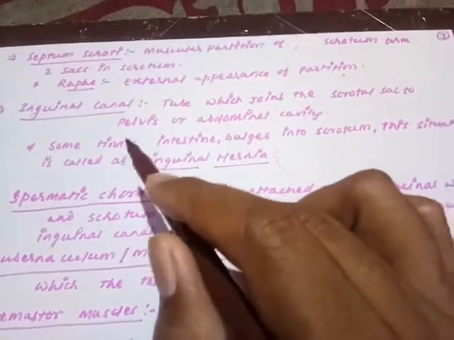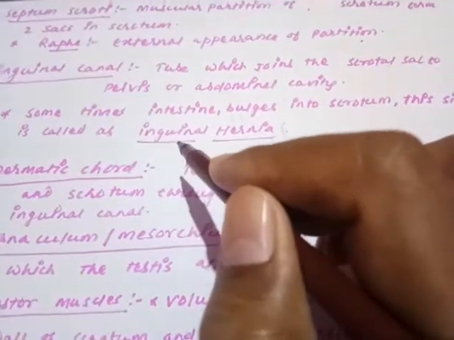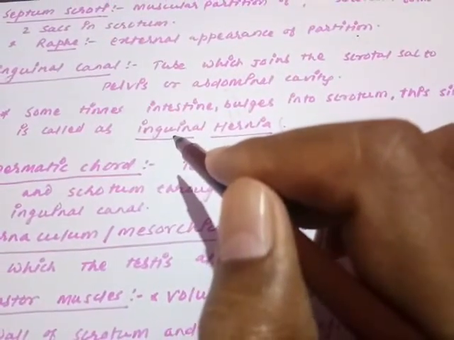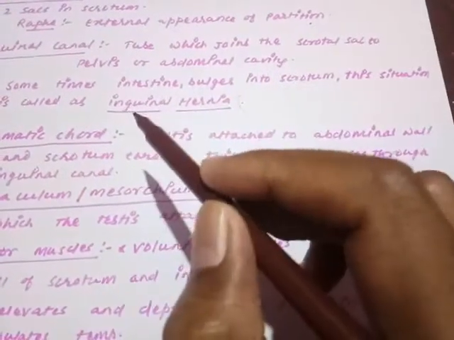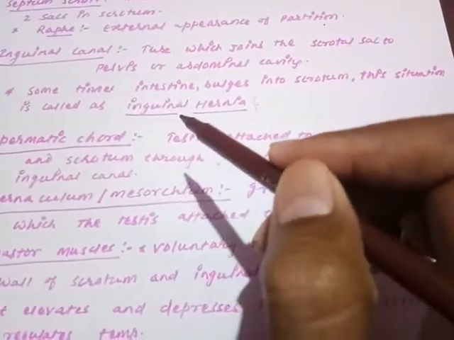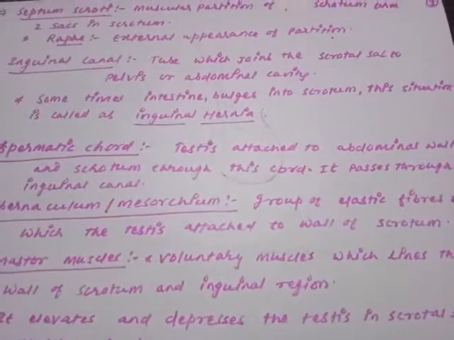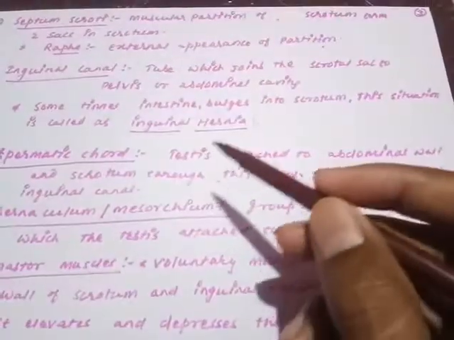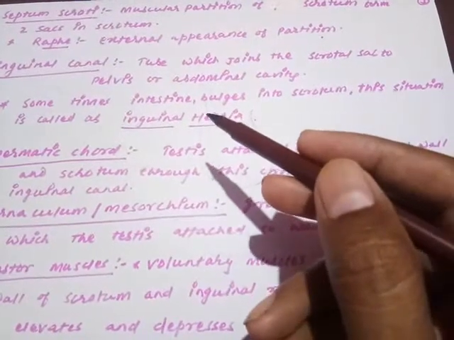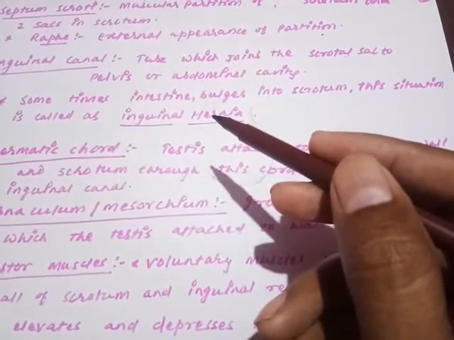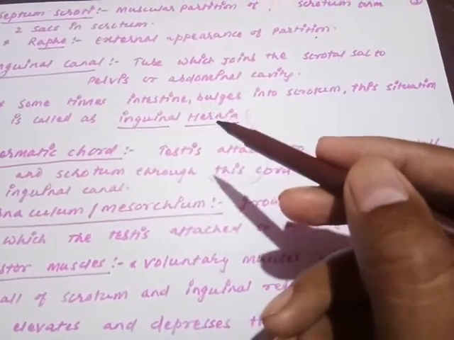An important term is there, the inguinal hernia. This is a kind of irregularity, or we can say this is a kind of disease. Also we can consider it as an abnormality. Sometimes the intestine may bulge into the scrotum. Are you getting my point? Sometimes the intestine may bulge out in the scrotum.